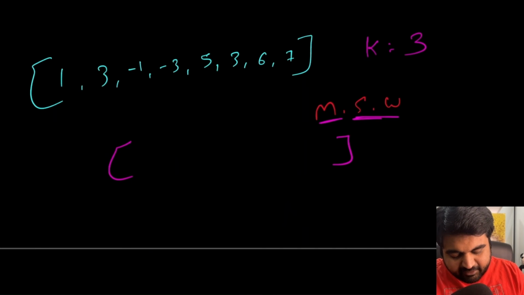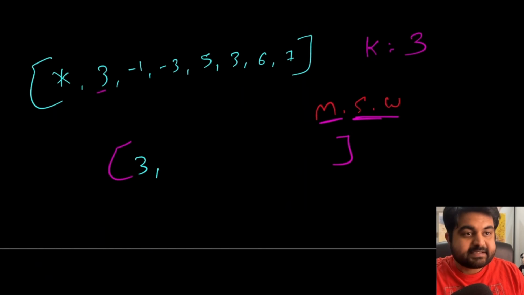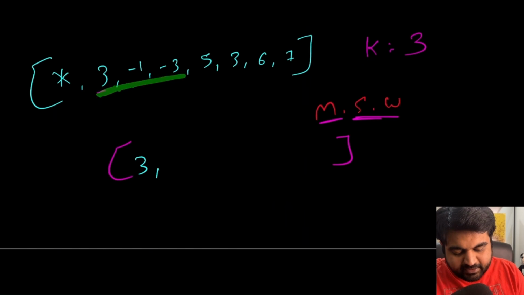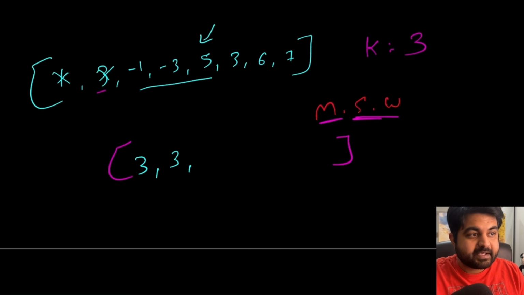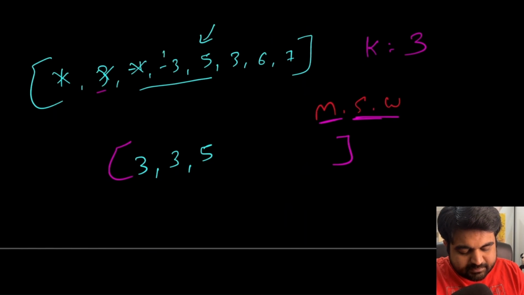So the very first sliding window is going to be this portion 1, 3 and -1, which means the maximum value in this one is 3. So we are going to add 3 to our answer. Next, this one gets eliminated from the given input array, and then we will have a new window that appears of this size, which means once again the maximum value is going to be 3. So we are going to mark 3 as the maximum value. Next, for this window, we have this value 5 that is going to be the maximum for the current window. So we are going to add 5 to our answer. Same way, we will also have 5 for this particular window as well, and we will add 5 once again.